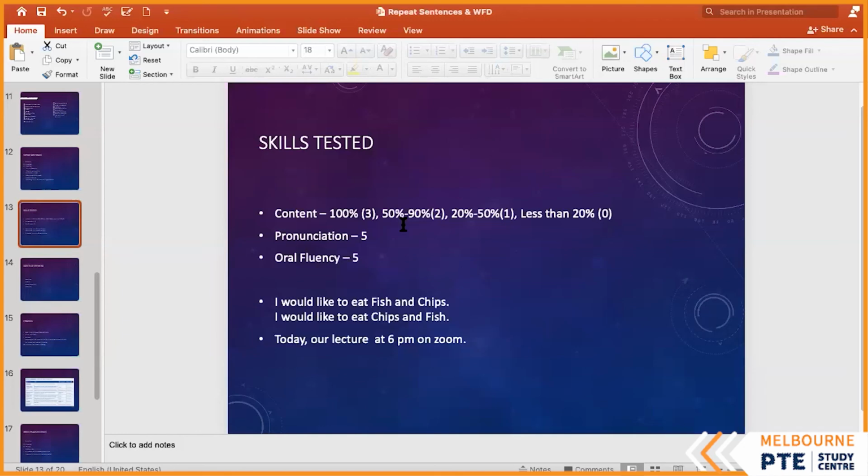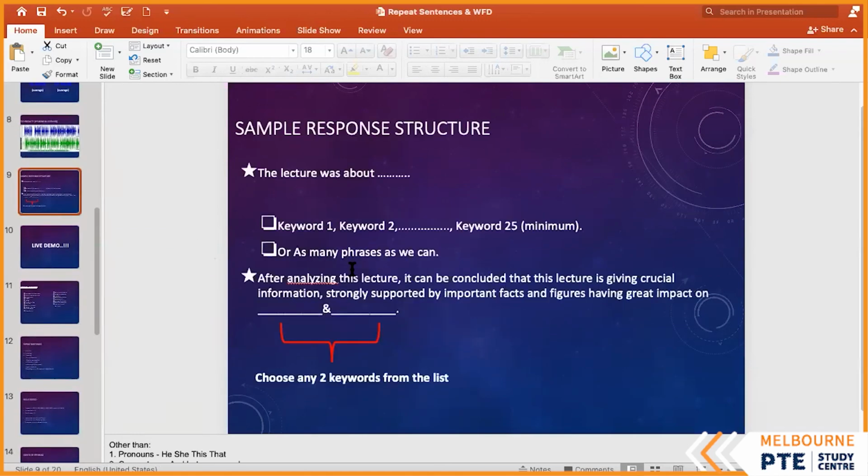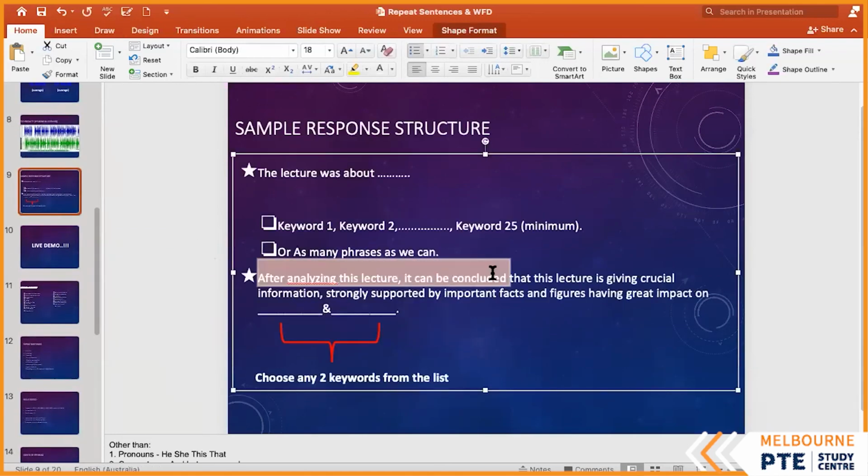So in case of that situation, what can I do? Speak something else, and put those 2 words in the sequence. So usually what you can do is just take this first line: after analyzing, it can be concluded, and then fish and chips. Got it? That will give me the 11 marks that I want.